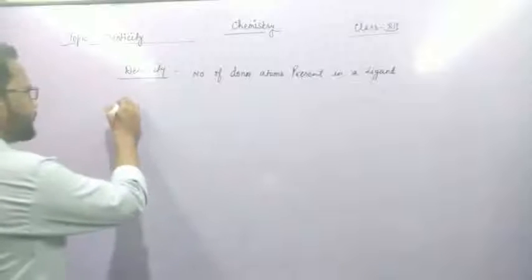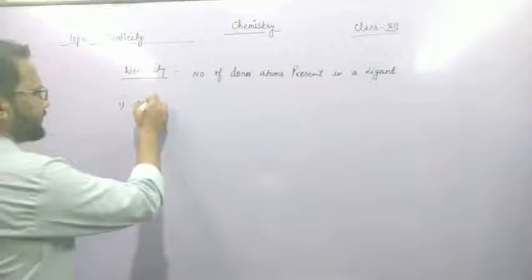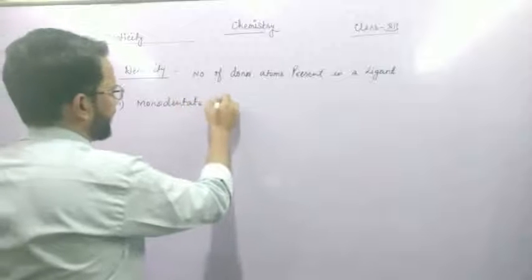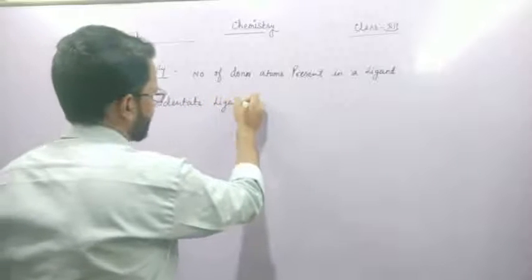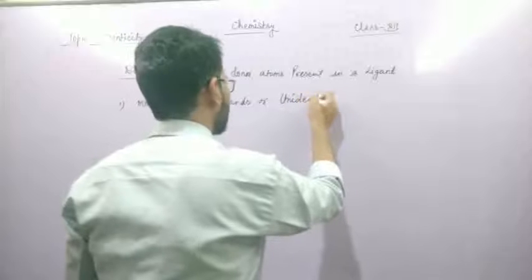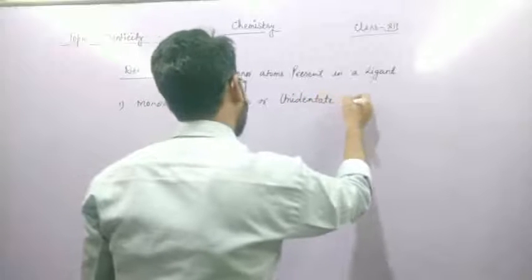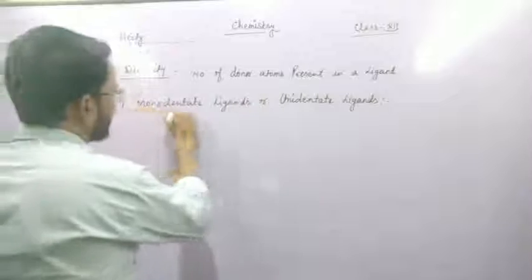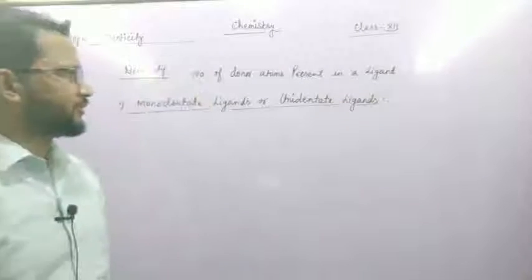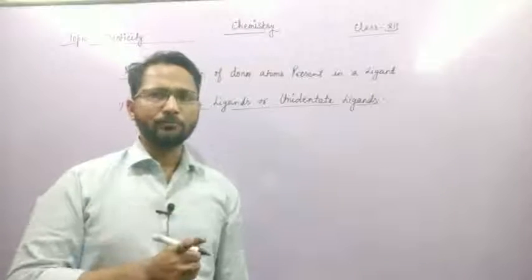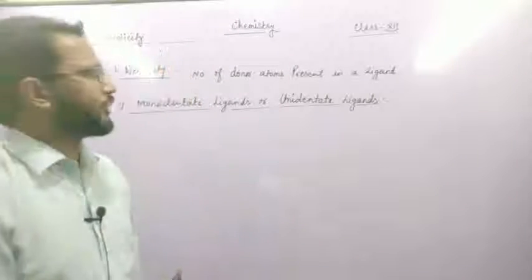Denticity can be divided into the following categories. First is monodentate ligand or unidentate ligand. Monodentate or unidentate means any ligand which has the tendency to donate only one donor atom, or only one lone pair.